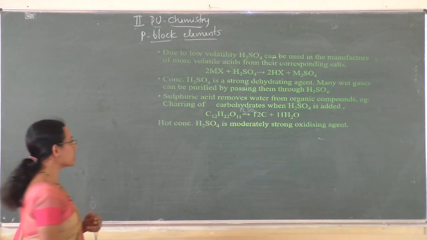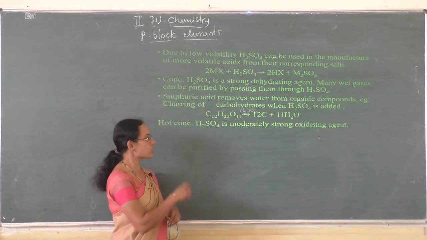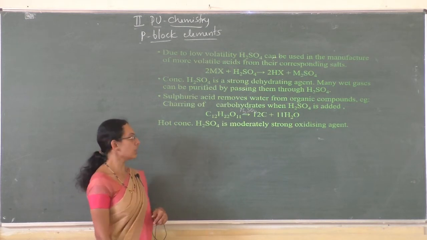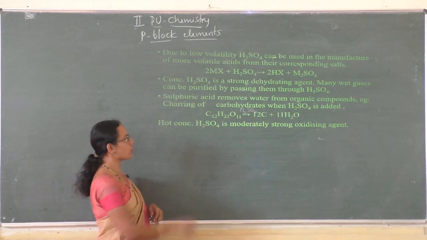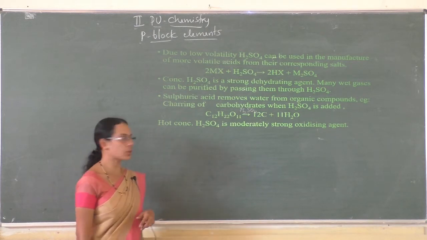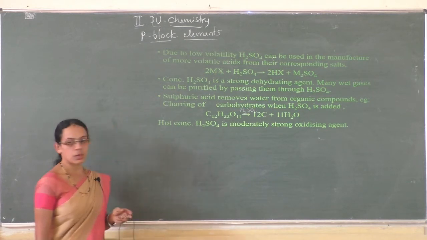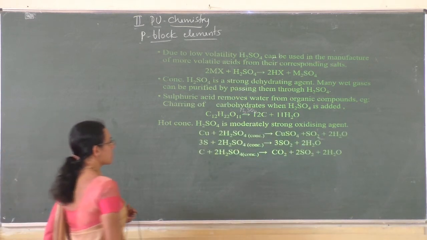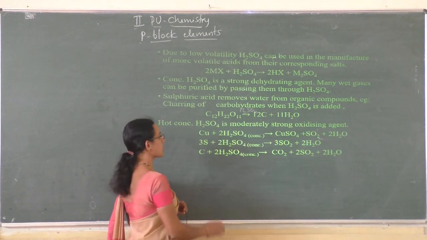Next, hot concentrated sulfuric acid is a moderately strong oxidizing agent. It lies in between phosphoric acid and nitric acid. Nitric acid is a strong oxidizing agent, next to that comes concentrated sulfuric acid, and next phosphoric acid. So there are evidences for the strong oxidizing ability of concentrated sulfuric acid. There are three reactions which explain the oxidizing property of concentrated sulfuric acid.